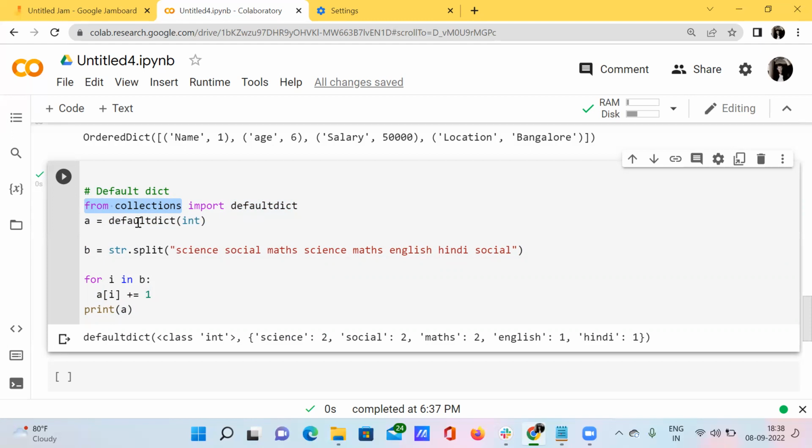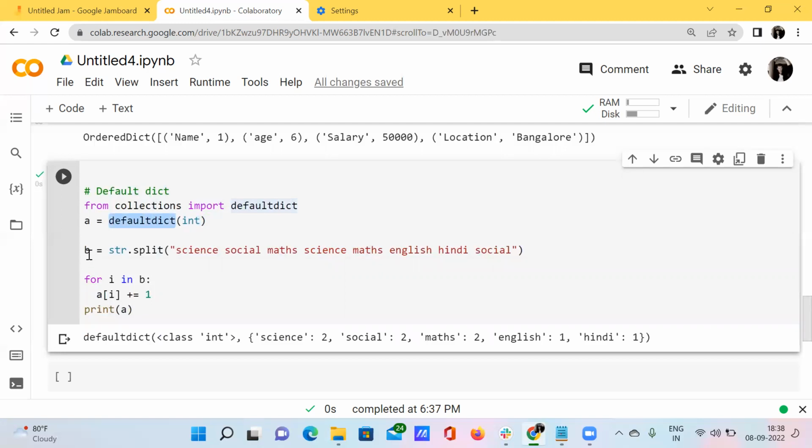And now what I have done, I just want to use this particular default dictionary function here. So I'm just passing some argument, that's nothing but the integer data type here. I'm just passing this integer function inside this particular default dictionary function.